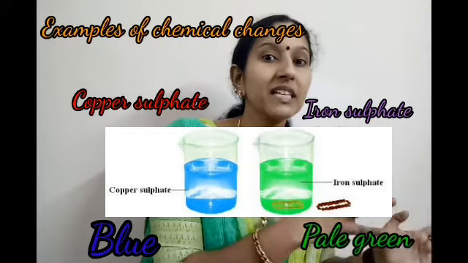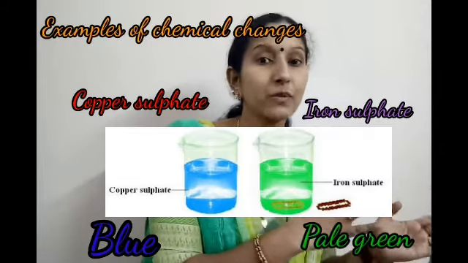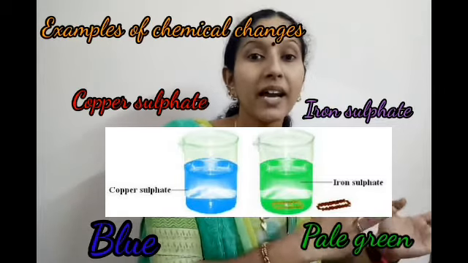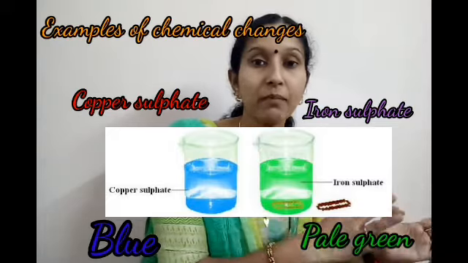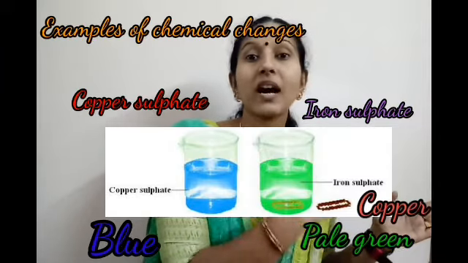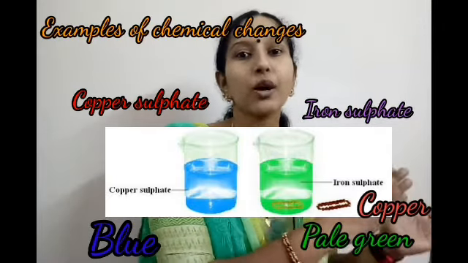If there is a chemical change, we get a new product, no? So that green colored solution is a new substance. What is the name of that new substance? Iron sulfate. And at the same time, you can see brown color on the blade. That brown colored substance is copper.